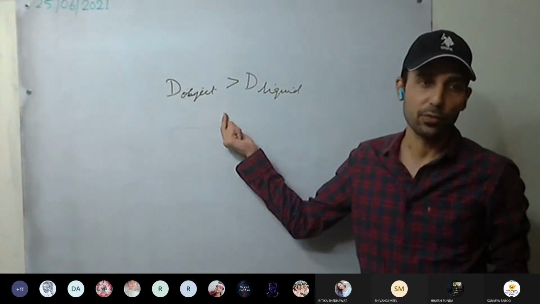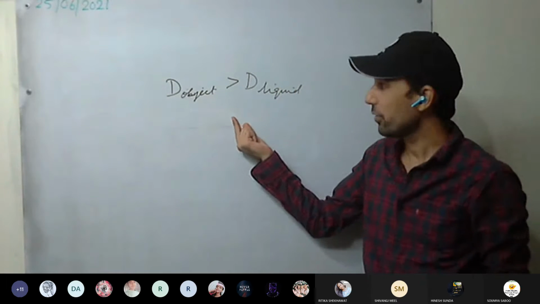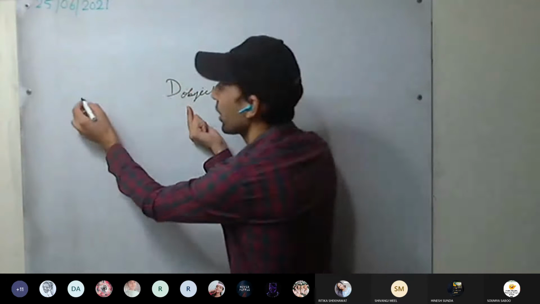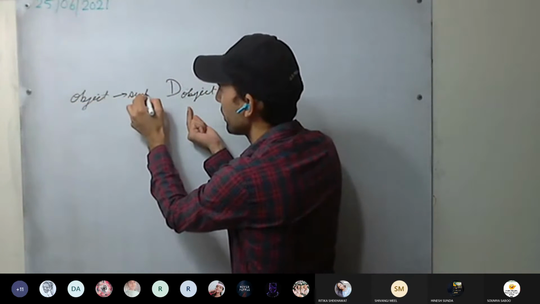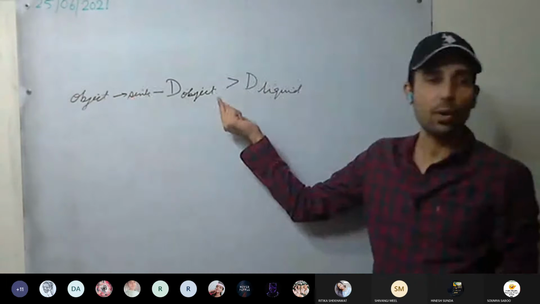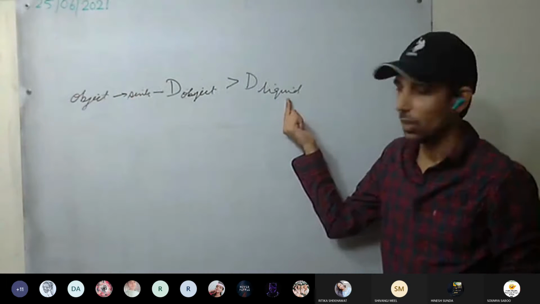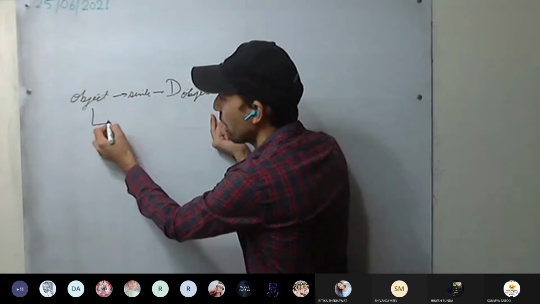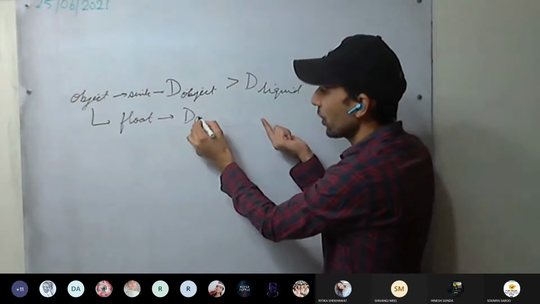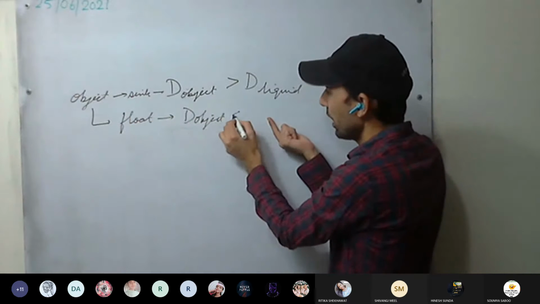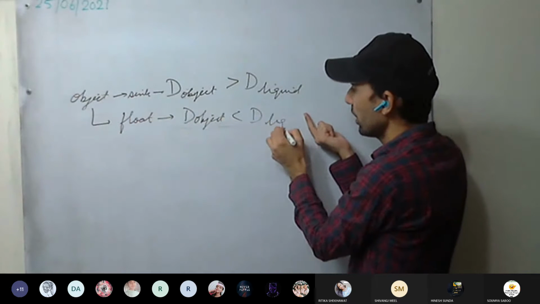So we are deriving the principle of flotation. That is, an object will sink if the density of the object is more than the density of the liquid. And the second, an object will float if the density of the object is less than the density of the liquid.